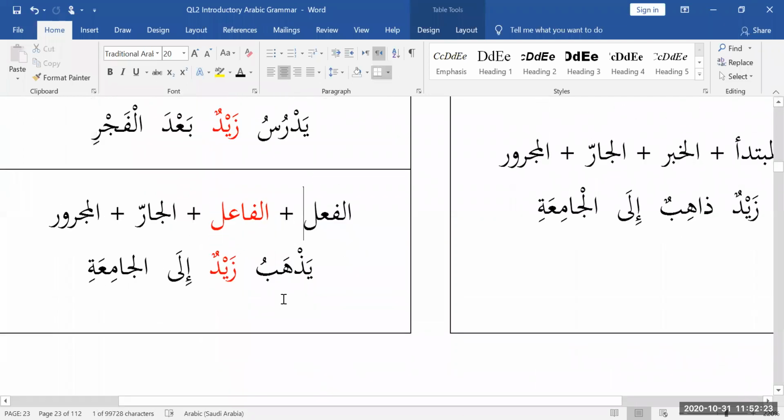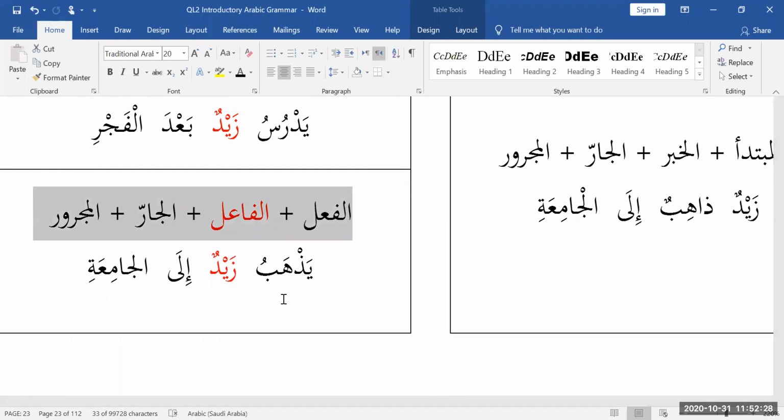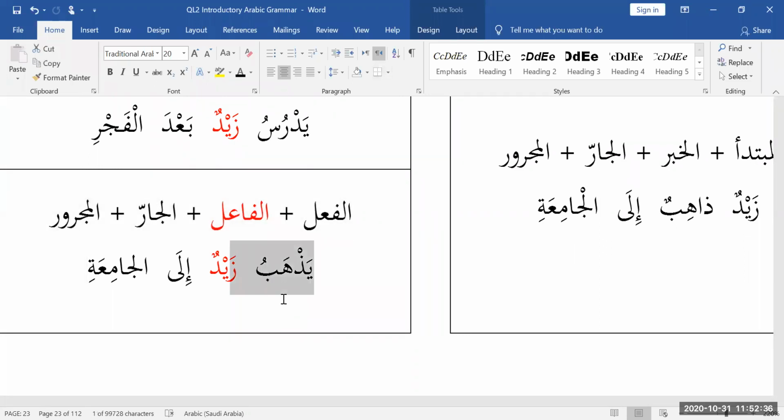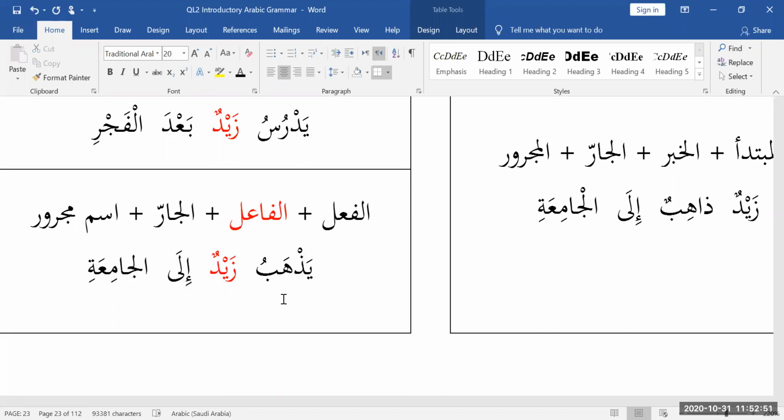Let's look at this one last example. Al-fi'l wal-fa'il wal-jar wal-majroor. So I don't want a maf'ul bihi. I don't want a dharf. I want a preposition. Sure, I can have that. Yadhhabu Zaydun ila al-jami'ah. So ila is harful jar, preposition, and the word that comes after the preposition is ism majroor. Let's call it ismun majroor. And ism majroor is always going to be majroor, which means it's going to be having a kasra ending to indicate that it's in the jar state.